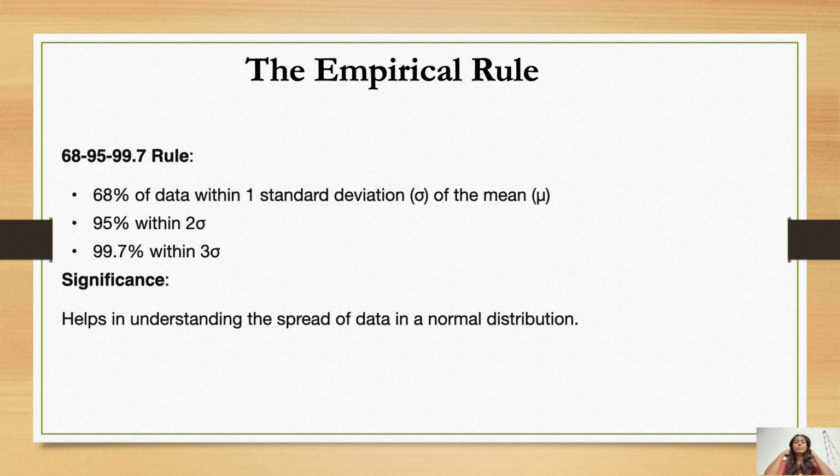The next is the empirical rule. The 68, 95, 99.7 rule: 68% of data is within one standard deviation of the mean, 95% within two deviations, and 99.7% within three deviations. So the 68, 95 and 99.7 rule is followed in the empirical rule, which is given below. What is the significance of this rule? Basically, the empirical rule helps in understanding the spread of data in a normal distribution.